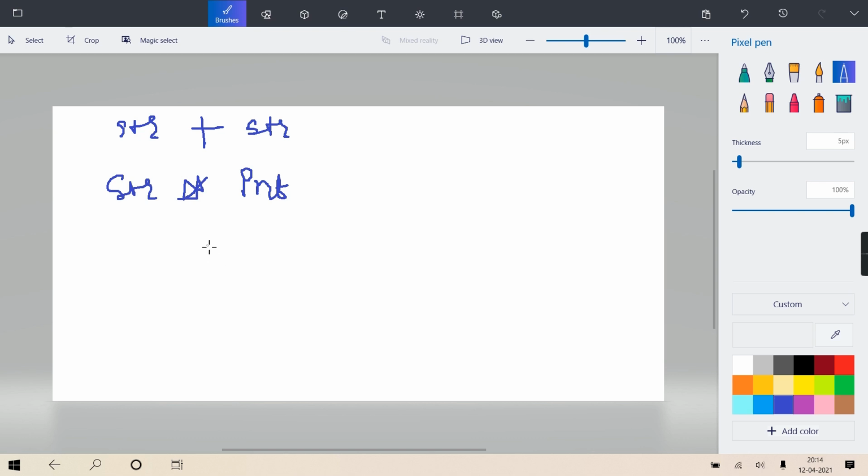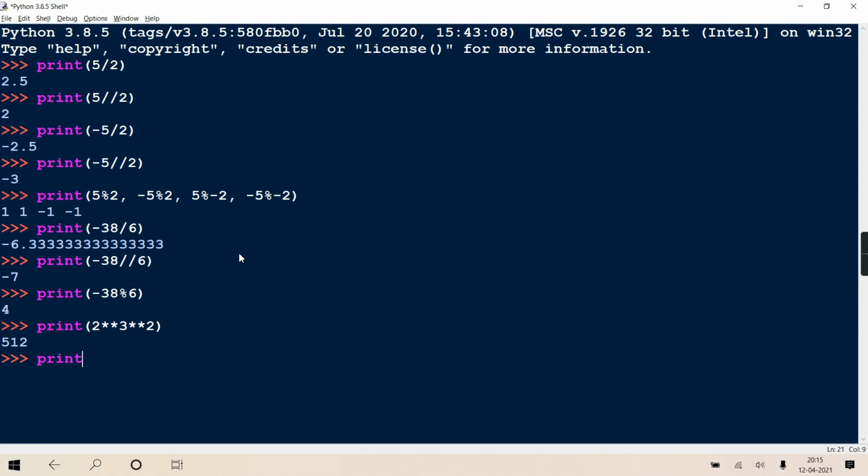That's the reason Python makes programmers' work so easy. The same string will be repeated that many number of times, and it will return you a new string after repeating that string. See here.